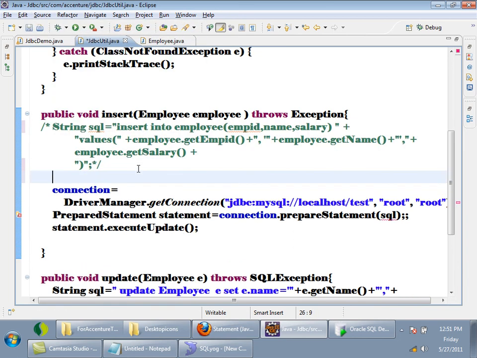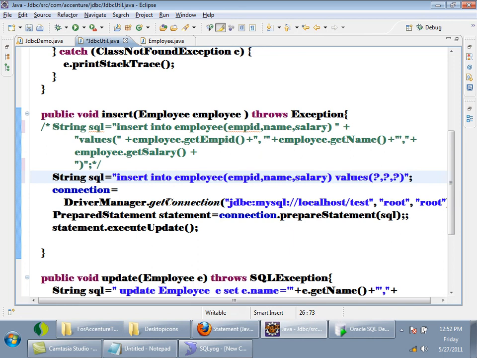String sql equals insert into employee of EMP ID comma name comma salary values, see what I'm doing, question mark comma question mark comma question mark. So whatever is varying, you replace it by a question mark.